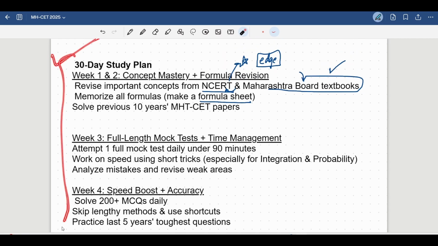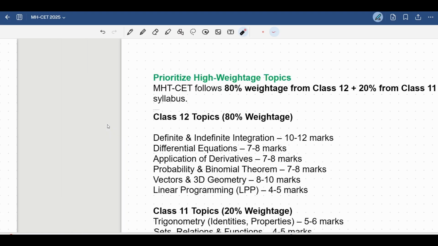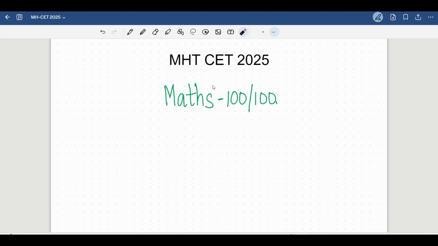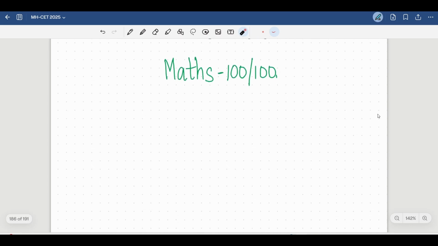And this is what you have to focus on in this 30-day study plan, specifically for mathematics. In the first week, you will focus on your important concepts and try memorizing all the formulas, and you will make a formula sheet. Then you will solve the last 10 years' previous year questions. This is a simple strategy to remember which will help you score 100 on 100 in maths, that means all 50 out of 50 questions correct. Keep all these pointers in your mind.